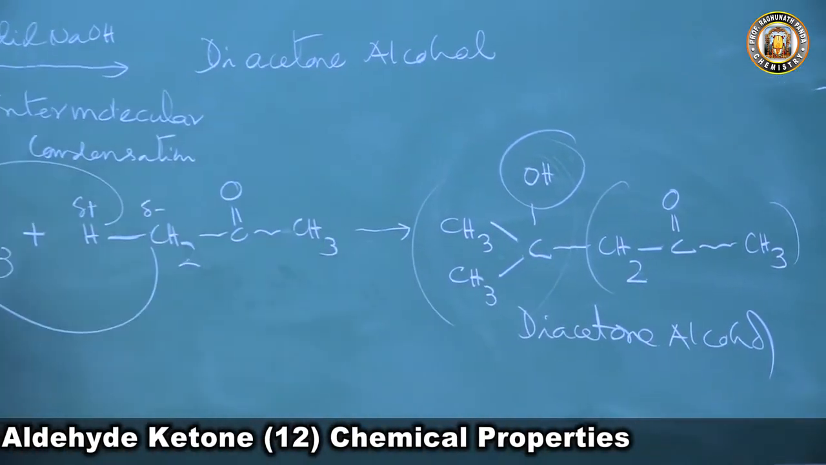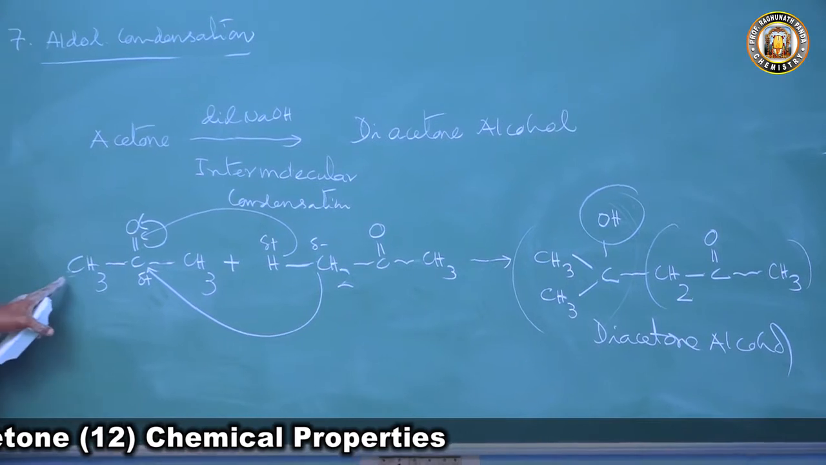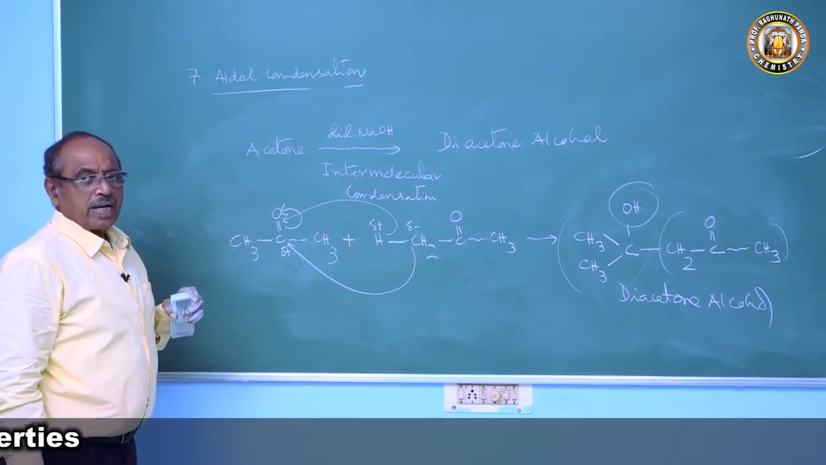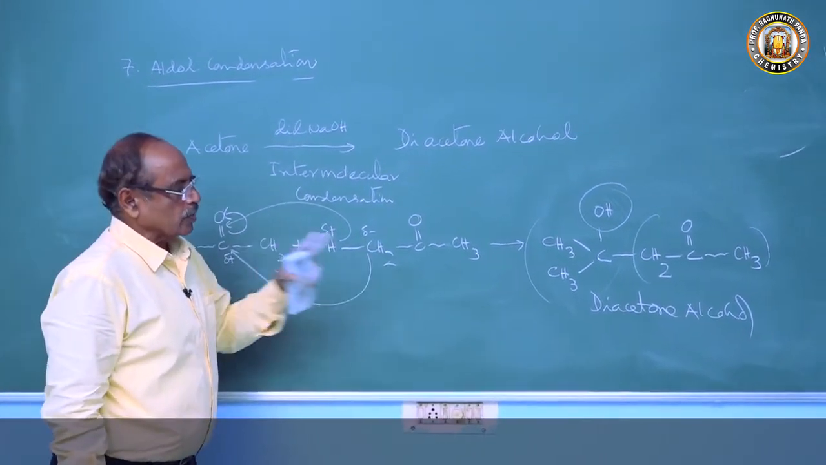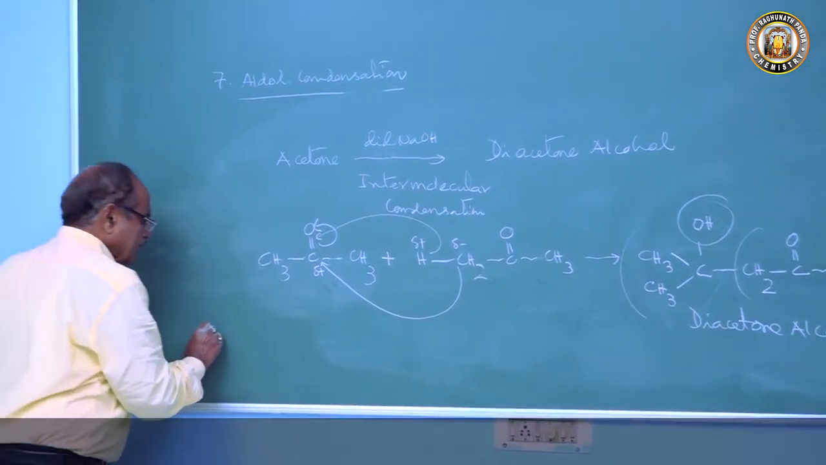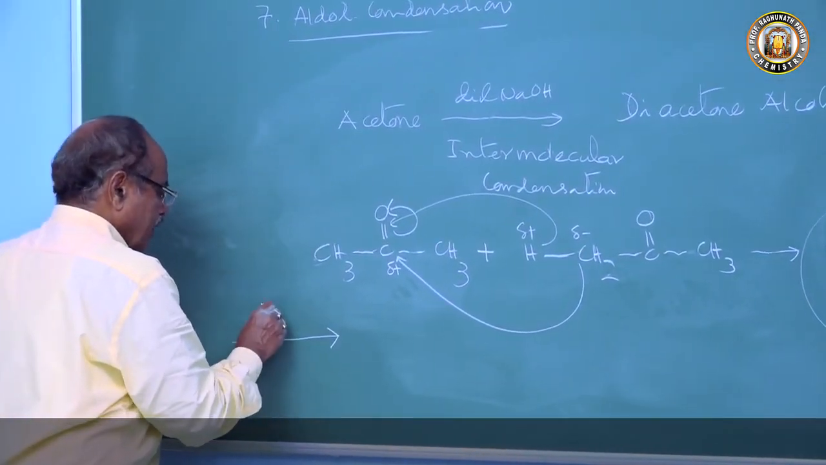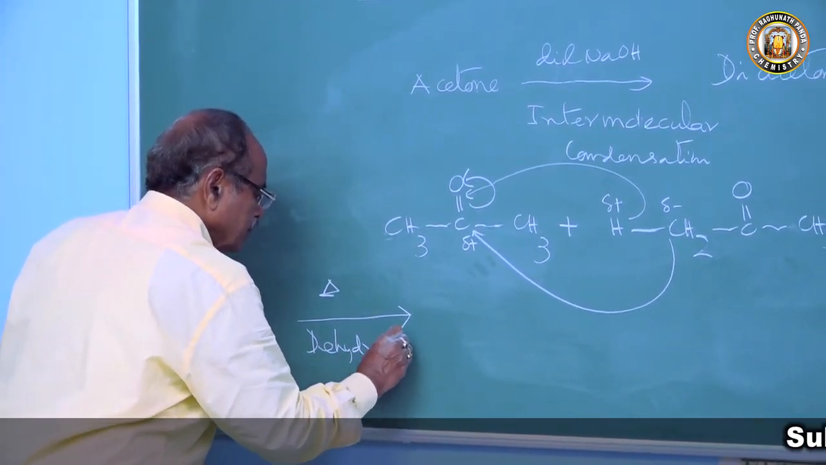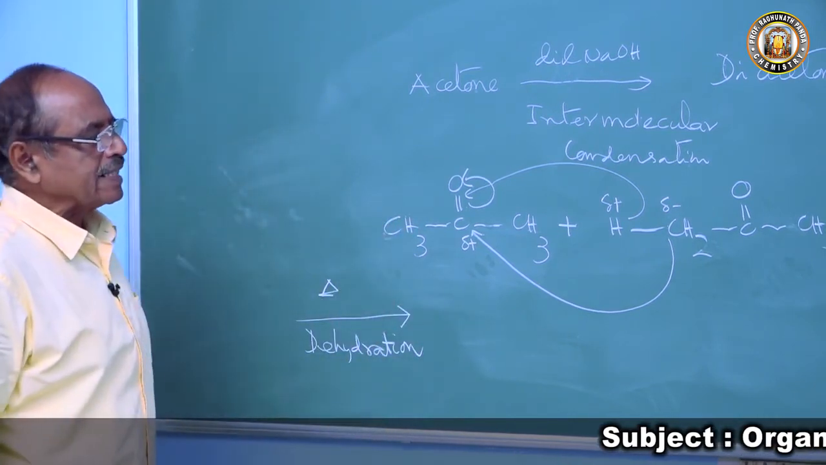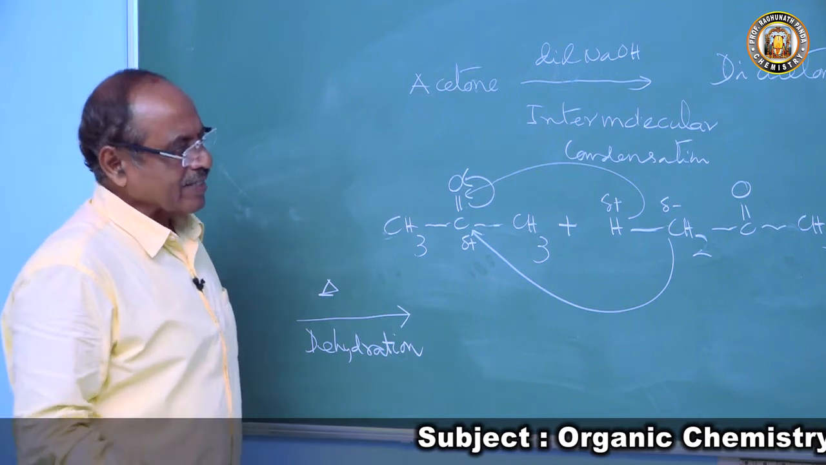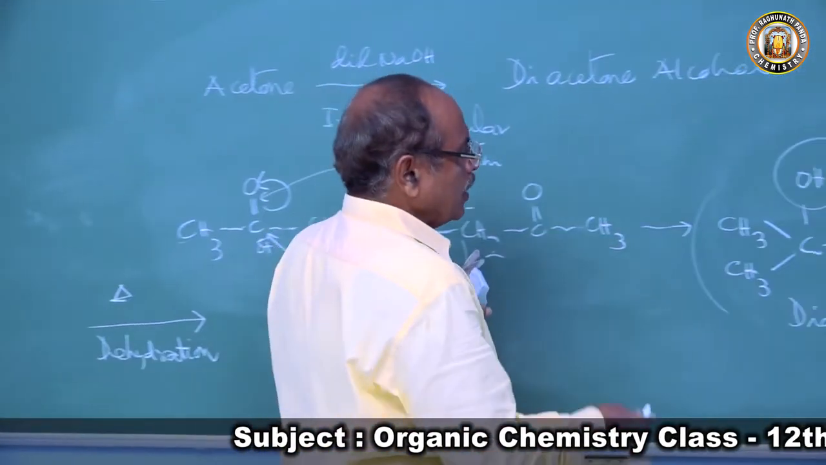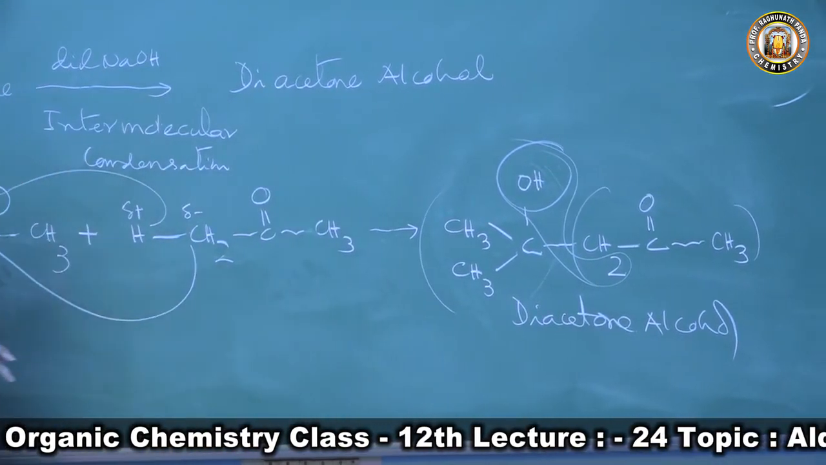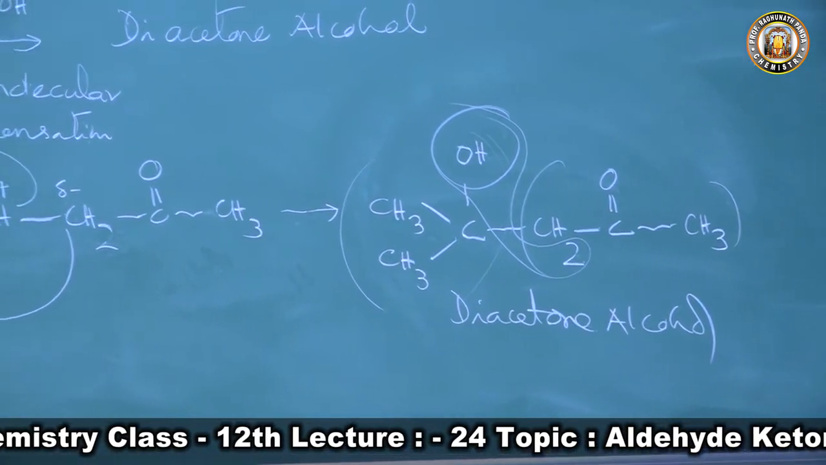This produces diacetone alcohol. So when acetone is treated with dilute sodium hydroxide, two molecules of acetone undergo intermolecular condensation to produce diacetone alcohol. This diacetone alcohol, on heating, undergoes dehydration. How? This OH and H lose a molecule of water to form CH3,